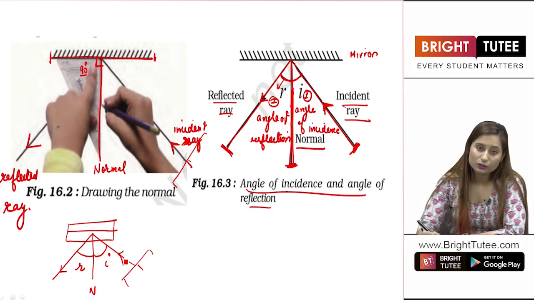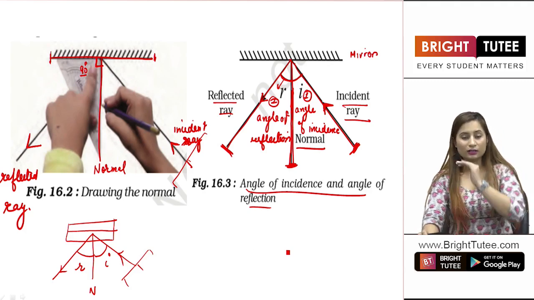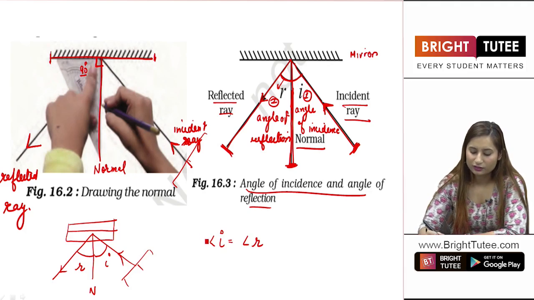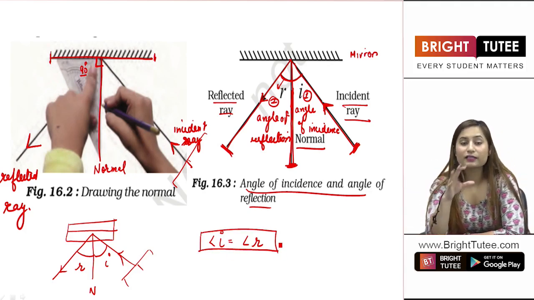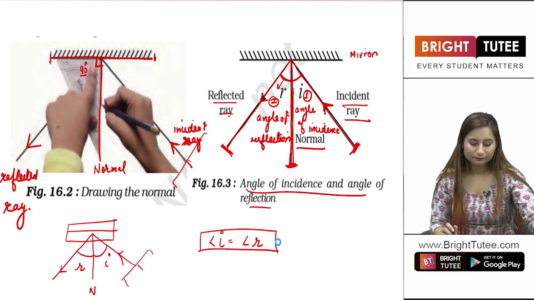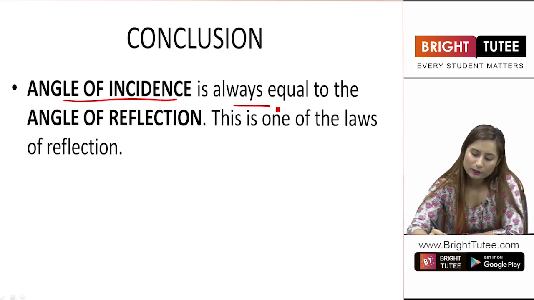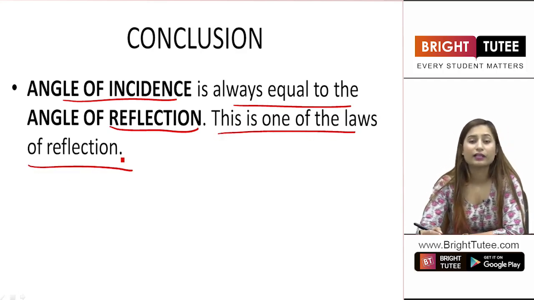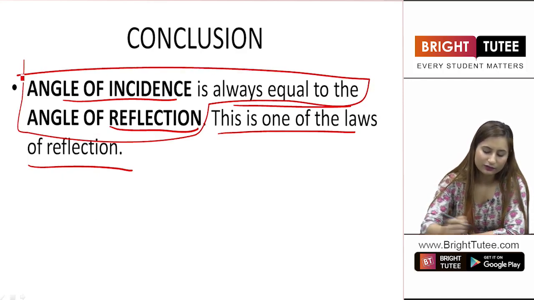Now, students, there is also one thing: for normal reflection, for reflection on a regular surface, the angle of incidence is equal to the angle of reflection. This is one rule that you will be studying later as well, that the angle of incidence is always equal to the angle of reflection, right? Now, students, what is the conclusion? The angle of incidence is always equal to the angle of reflection. This is one of the laws of reflection.